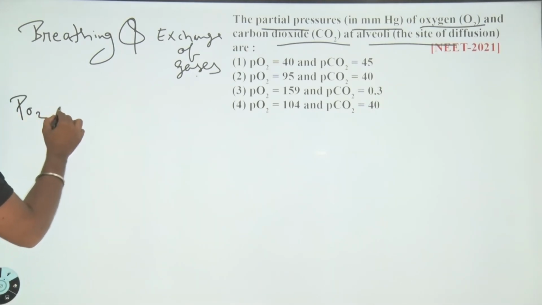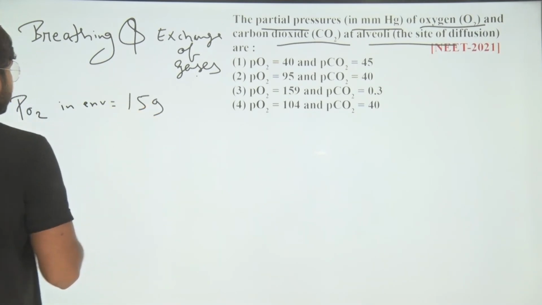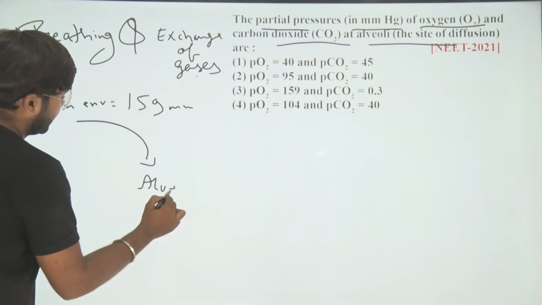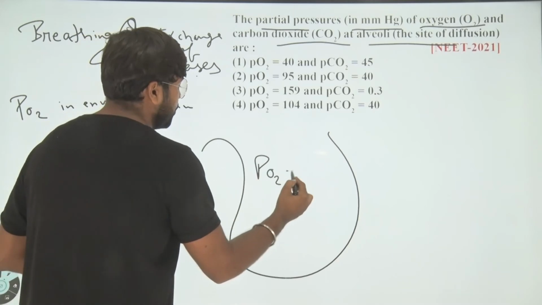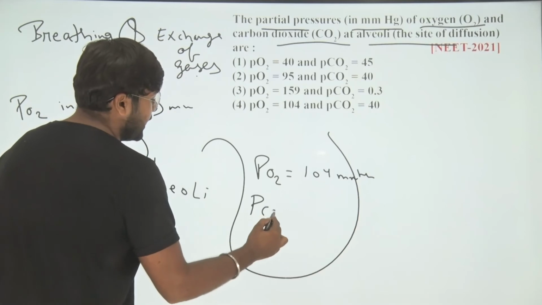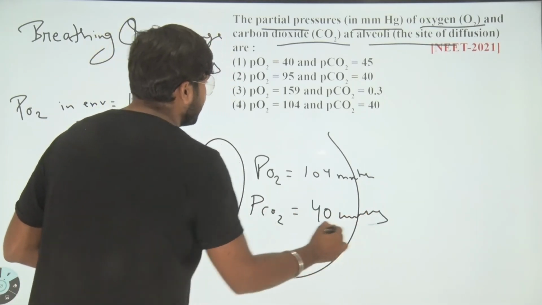The partial pressure in the environment is 159 mmHg of oxygen. Whenever it enters into the alveoli, its partial pressure decreases to 104 mmHg, and carbon dioxide partial pressure increases to 40 mmHg.